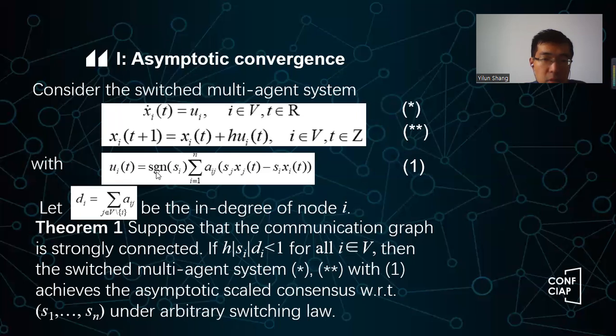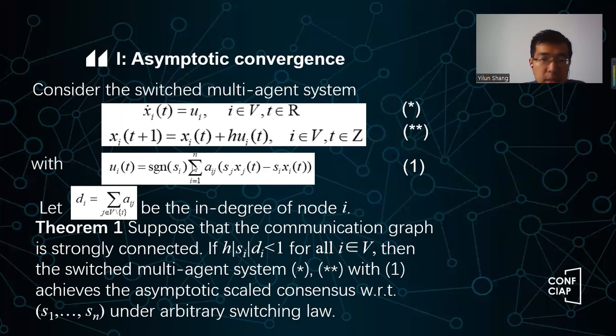So u_i(t) is equal to sgn(s_i). So sgn here means the sign of s_i, okay? That's the sign. That means if s_i is positive, the sgn is positive 1. If s_i is 0, the sign is of course 0. If s_i is negative, the sign is negative 1. Okay, so that's the sign basically.